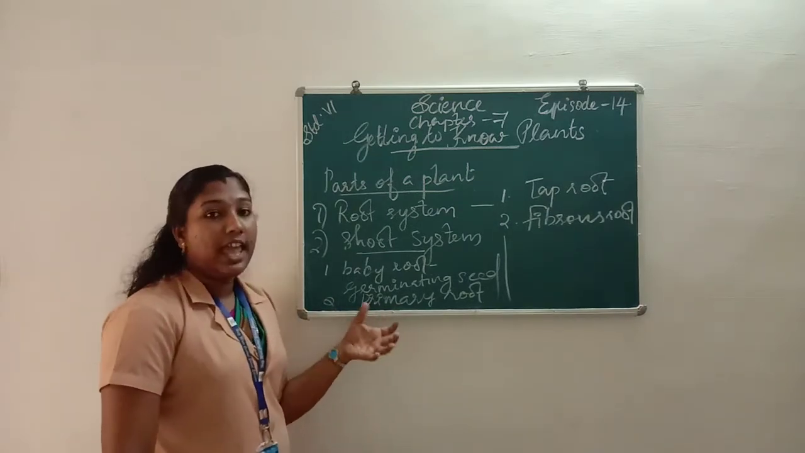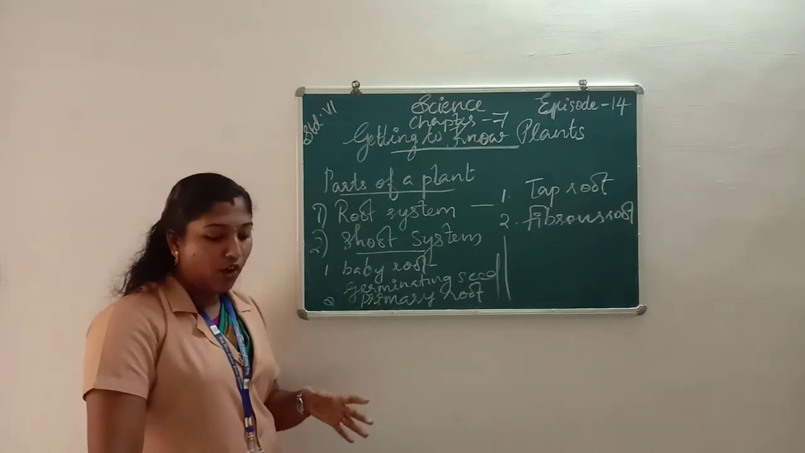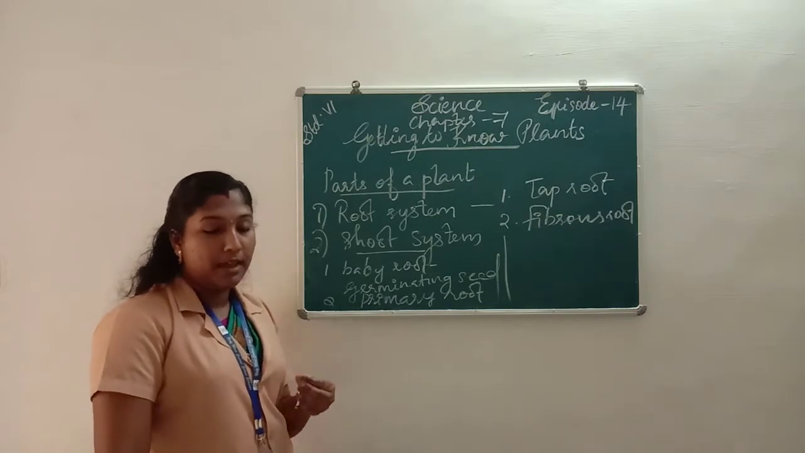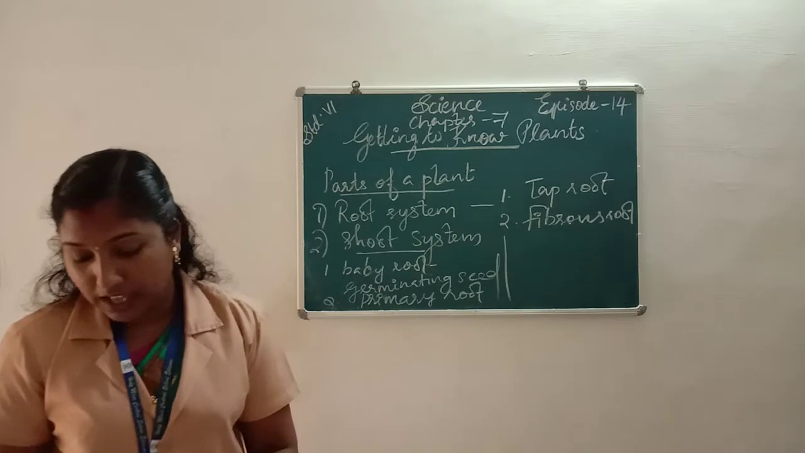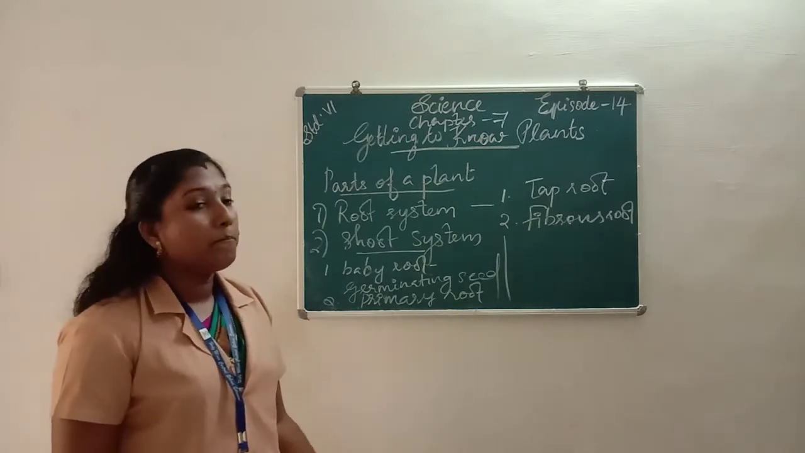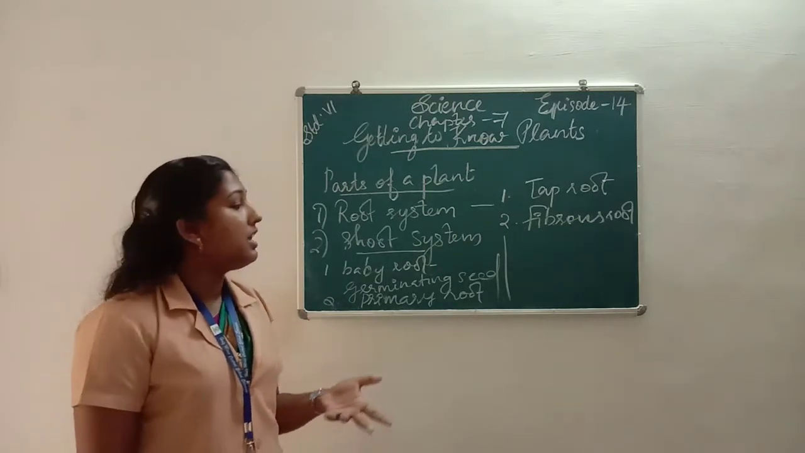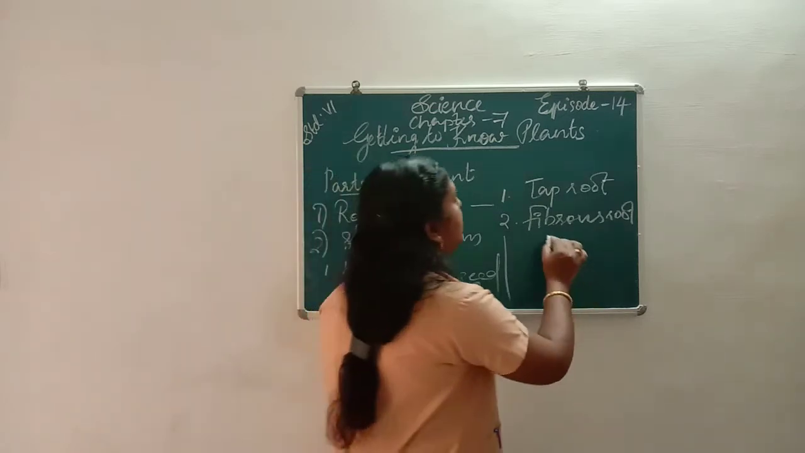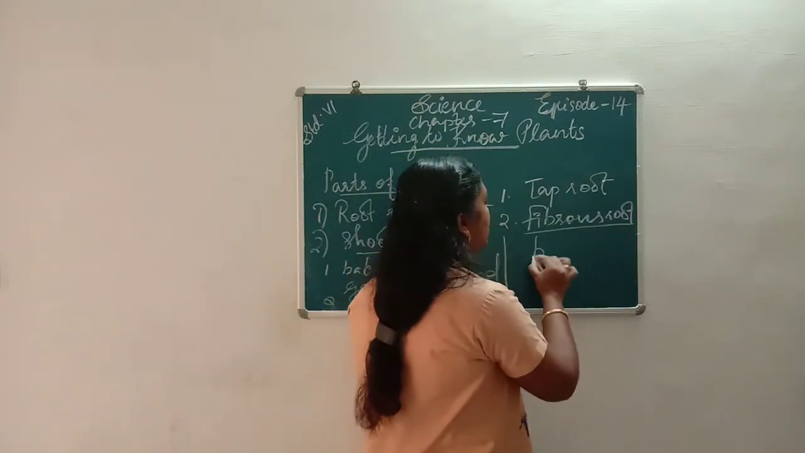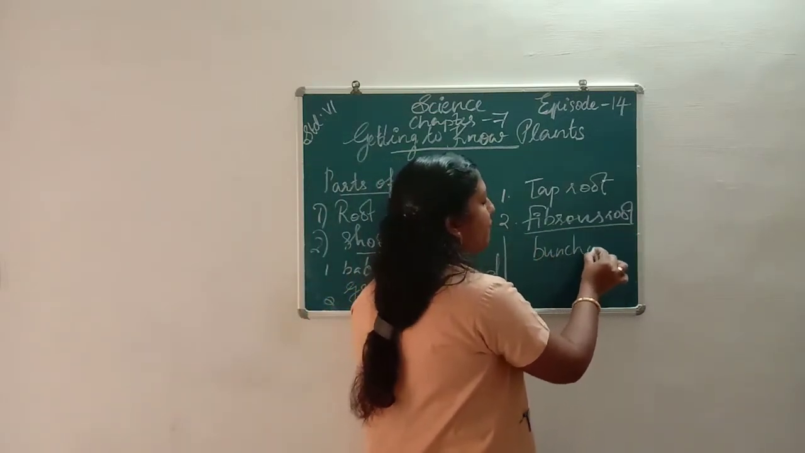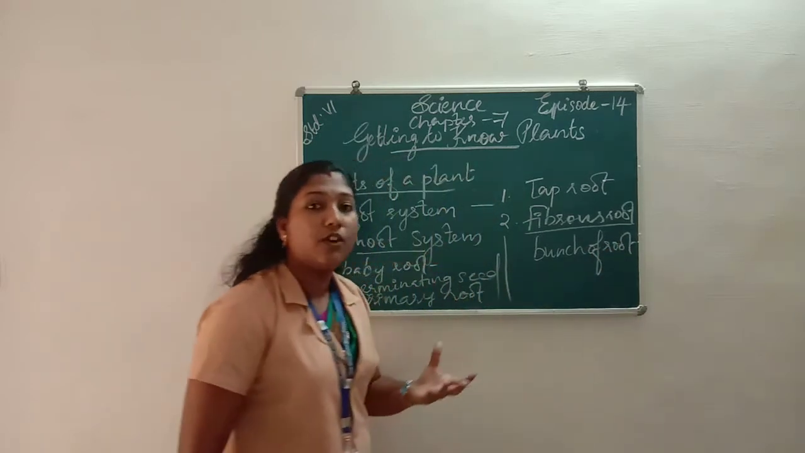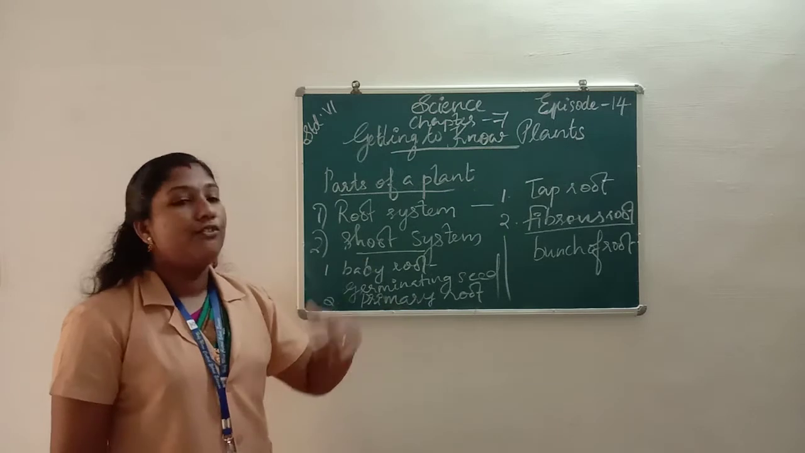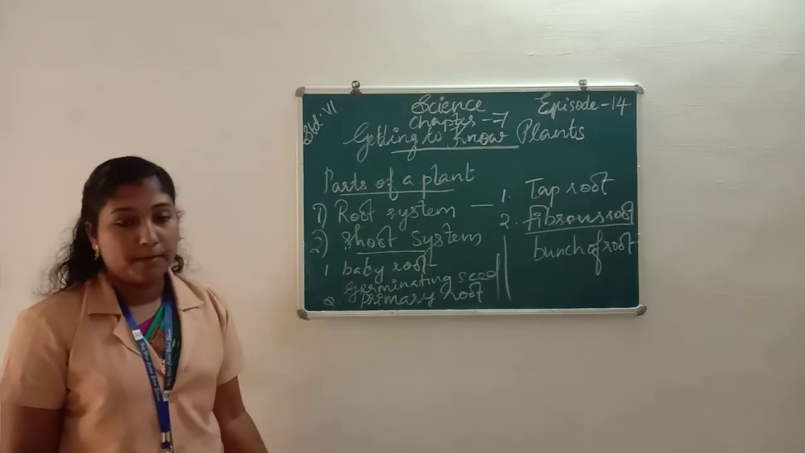Fibrous root means a bunch of roots arises from the base of the stem. A bunch of roots that arises from the base of a stem is called a fibrous root.